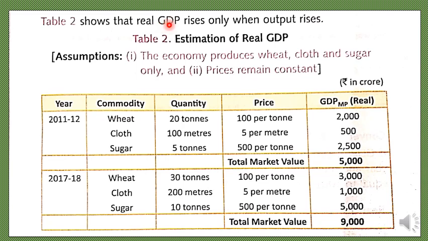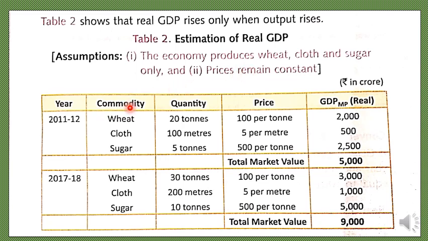Now real GDP rises only when output rises. That we have made clear in the previous points of explanation. When real GDP is estimated, we take into consideration the same way what we did in the previous illustration. The commodities are given. It is assumed that there are 3 commodities, and now here one more, in order to understand this concept of real GDP, how it shows real growth or rise in output, we take prices also constant.